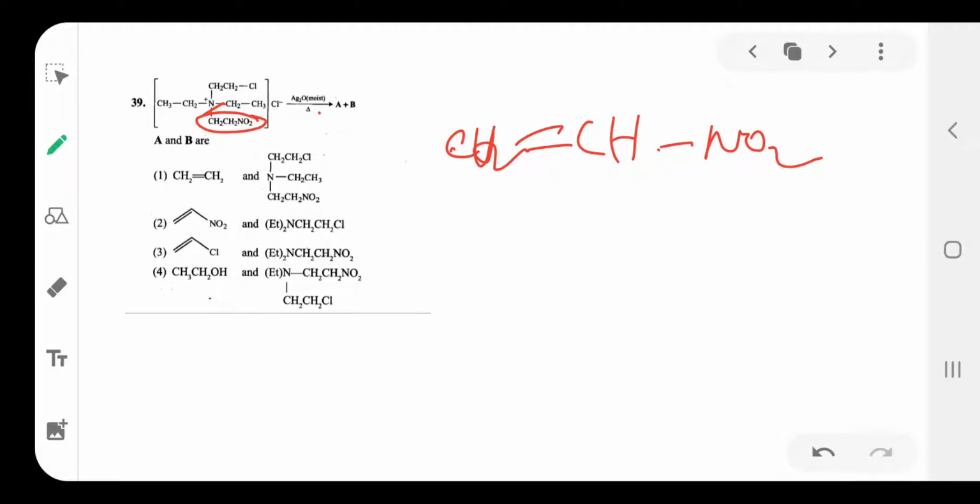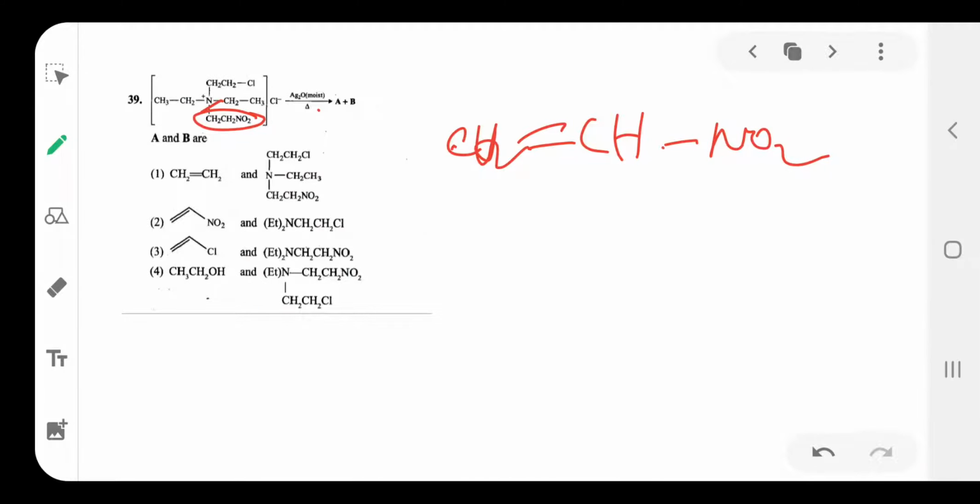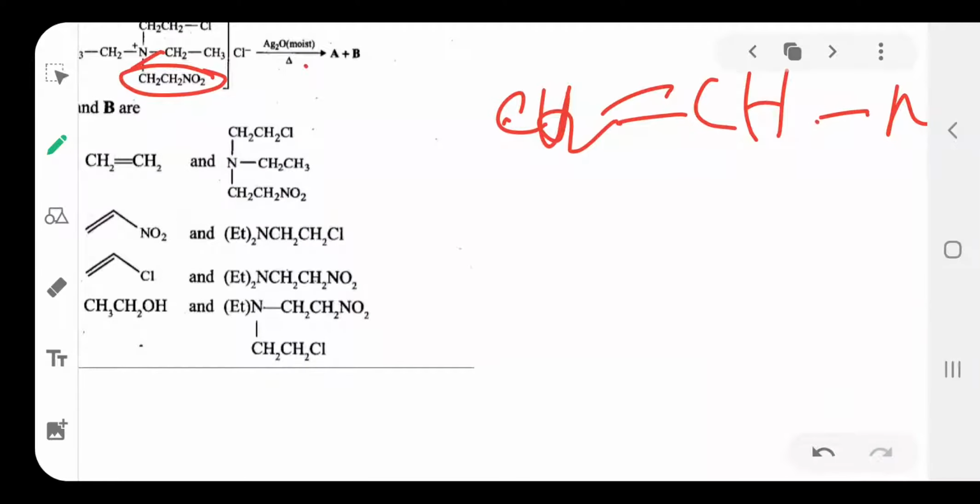Here one H plus and Cl, HCl separate. Here CH2 is there. Out of these 2 hydrogens, one hydrogen, listen here, CH2NO2. In the second carbon, 2 hydrogens are there, one hydrogen and one Cl, HCl separated.